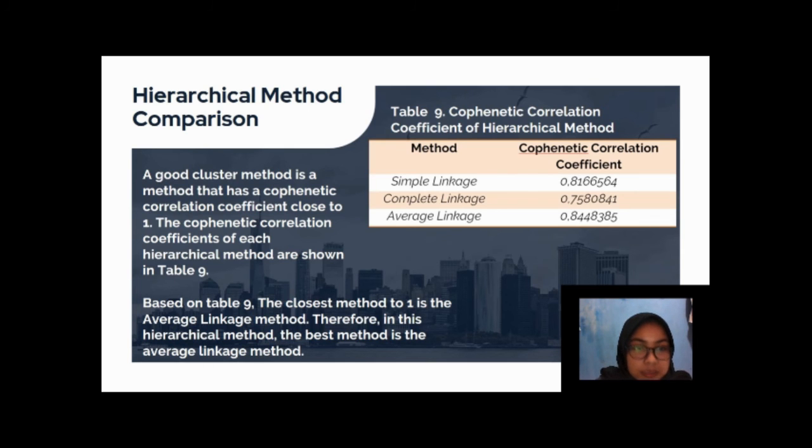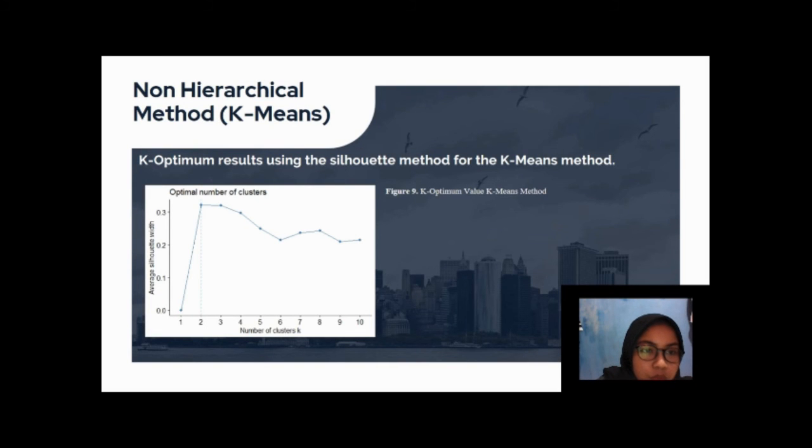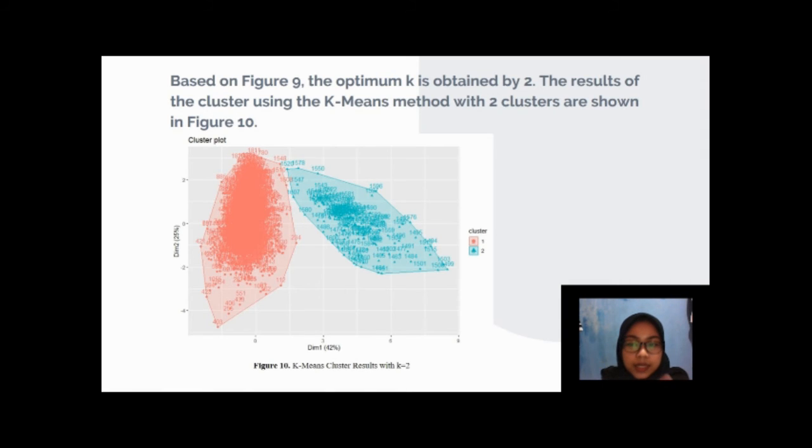So based on table 9, the closest coefficient to 1 is the average linkage method. Therefore, in the hierarchical methods, the best method is the average linkage method. And now we come to the non-hierarchical method. The one that we choose is the k-means method. In figure 9, that is the optimum value of k for the k-means method using the Silhouette method. And based on figure 9 in the previous, the optimum k is obtained by 2.